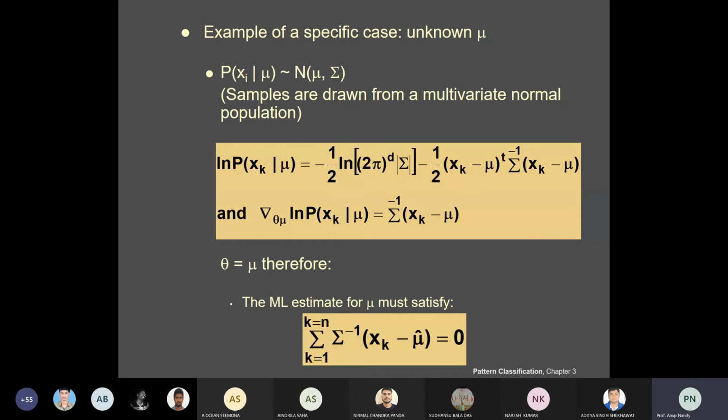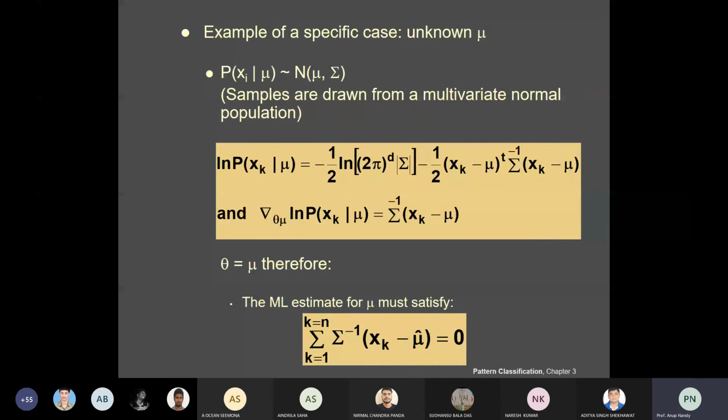Now as we are taking the Gaussian case, this density function is given. You have the unknown mu, but the variance is known. To see this maximum likelihood method, you have to apply it to a special case. These samples are drawn from a multivariate normal distribution, where the mean is mu and the covariance matrix is sigma. Now the first case: the mean is unknown but the variance is known.